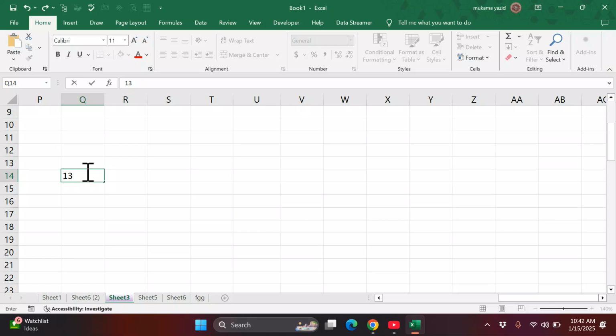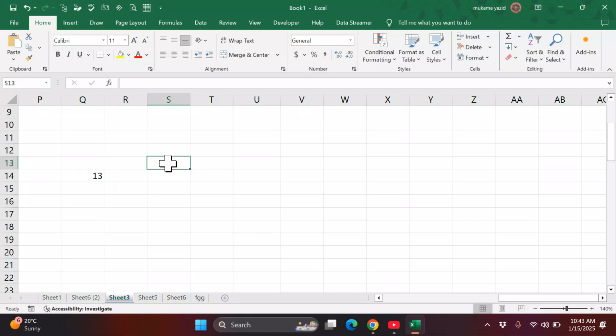When you write there, that number has not been totally accepted by that cell until you press enter. When you press enter, the number will be assigned in that cell. Let us select this one and write a word, like boy.